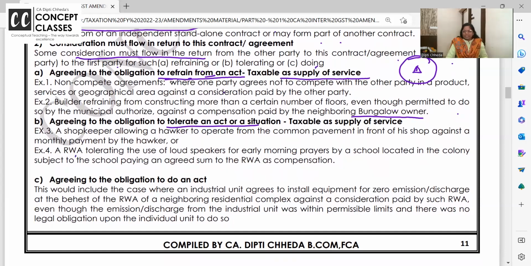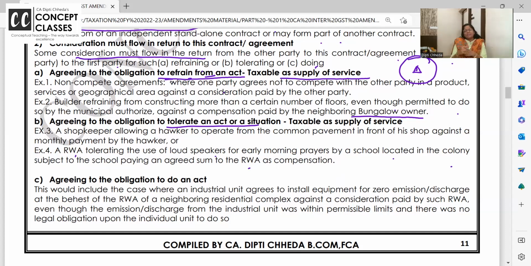And RWA. What is RWA? Yes, Resident Welfare Association, tolerating the use of loudspeakers from early morning prayers by school located, subject to school paying an agreed sum. Now this is reverse. Huh? Are you getting? School is saying that definitely in the schools we are using nowadays mics and all in every classroom.